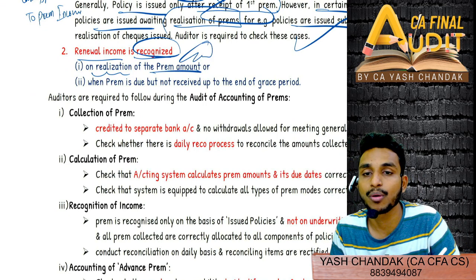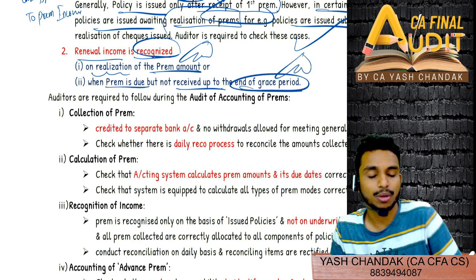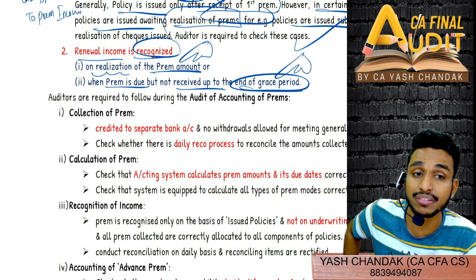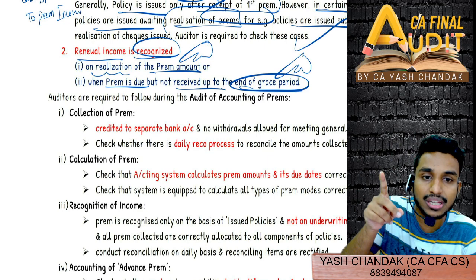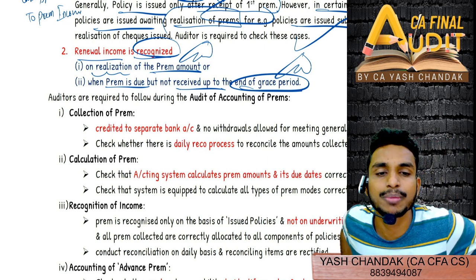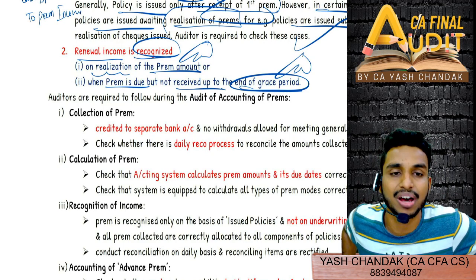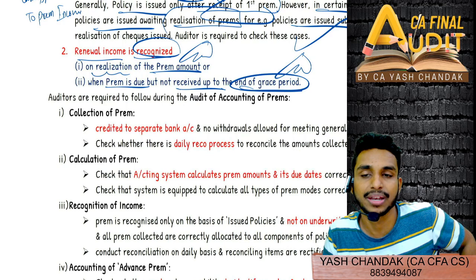Renewal income is recognized when you realize the renewal premium amount, or when the premium is due but not received up to the end of the grace period. If up to the end of the grace period you still have not received the premium, you just recognize the proportionate premium, because you assumed the risk for that grace period also. So you'll recognize the premium, although it will be outstanding, and it will be shown as an asset in the balance sheet.